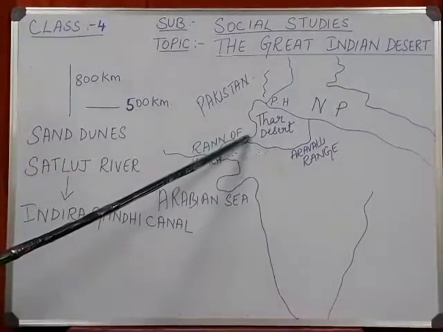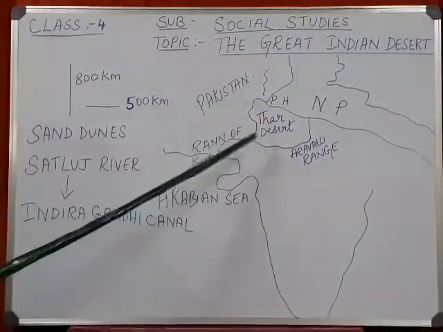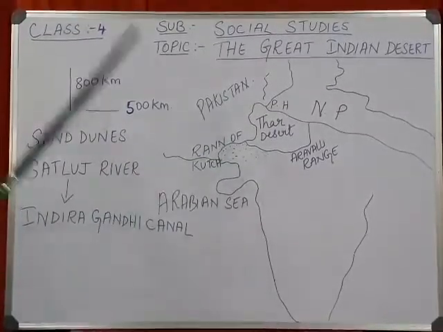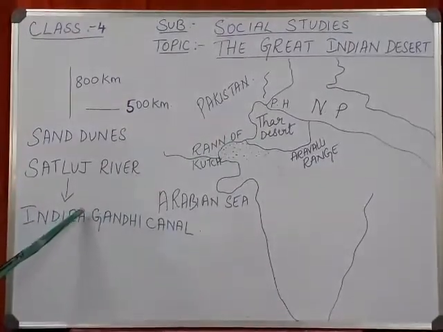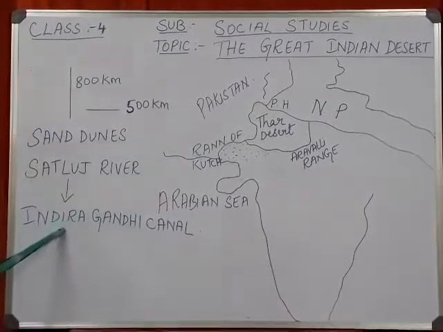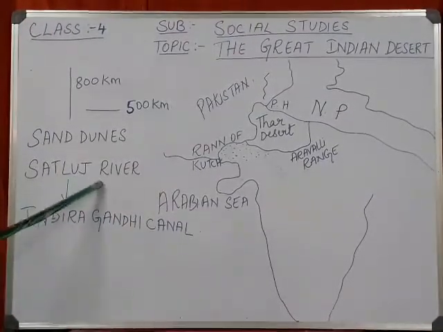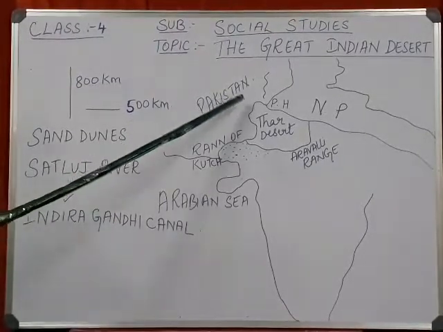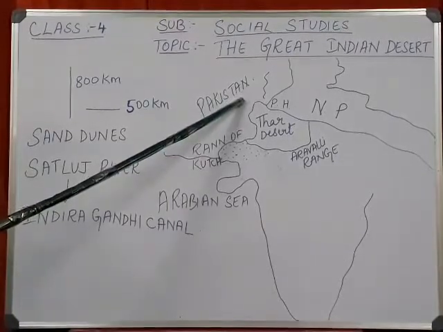Now in Rajasthan they have started using a canal connected to the Sutlej river basin. The Sutlej river flows towards the west of India.